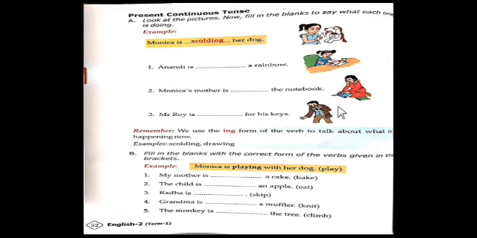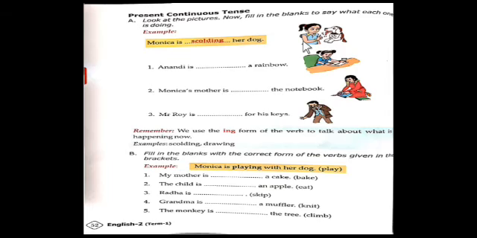Now let us go to the textbook exercise now. So all of you open your textbook page number 52. Page number 52. So here, present continuous tense. The first exercise: look at the pictures. Now fill in the blanks to say what each one is doing.